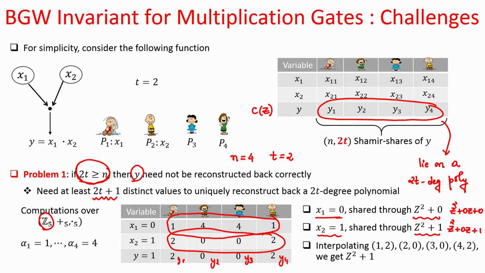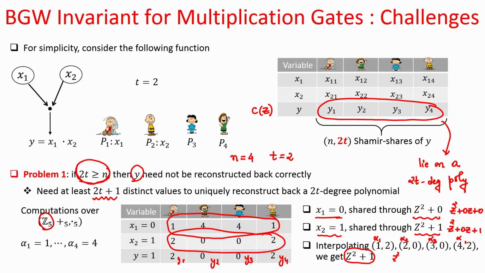And now, if we interpolate the points y1, y2, y3, y4, along with alpha1, alpha2, alpha3 and alpha4, we will be getting back this polynomial. I am not showing the computations in the slide, but you can verify it. If you interpolate the points (alpha1, y1), (alpha2, y2), (alpha3, y3) and (alpha4, y4), you will be getting this polynomial.